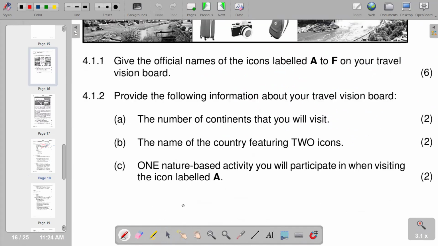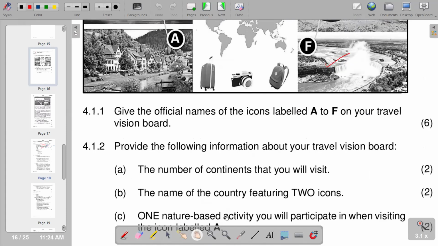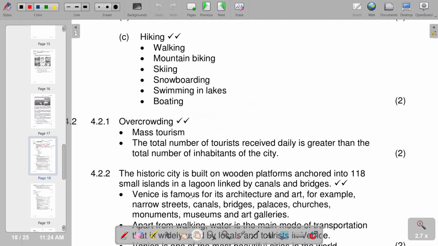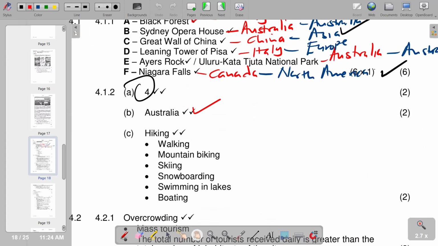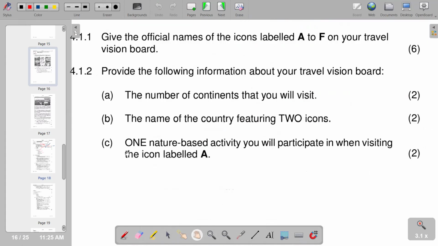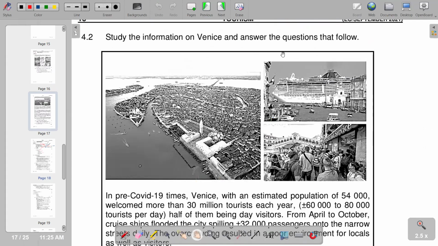What nature-based activity can you participate in when visiting the icon labeled A? The nature-based activity in A can be hiking, walking, mountain biking, skiing, snowboarding, skiing on lakes, or boating. Obviously, if you refer back to our question, you'd see that the question needs only one nature-based activity, so we can just include one. When we go to the next part, 4.2, we are given some information on Venice and answer the question that follows. So this is the information that we need to go through.